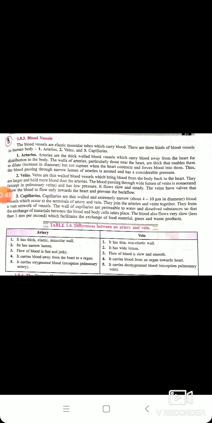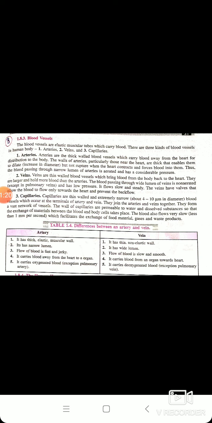So what are blood vessels? The blood vessels are elastic muscular tubes which carry blood in the human body. Now first I'll talk about the characteristic features of arteries. The first point is that the arteries are wide, elastic and thick-walled vessels, since blood enters the arteries from the heart under high pressure.